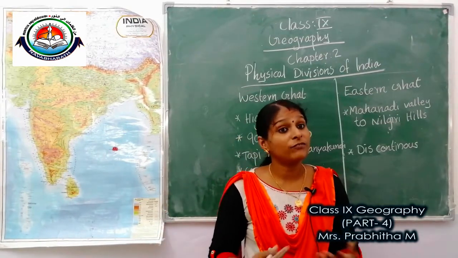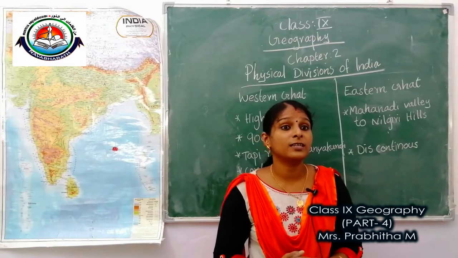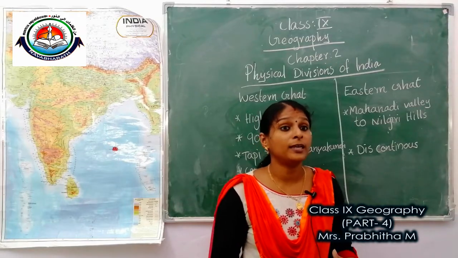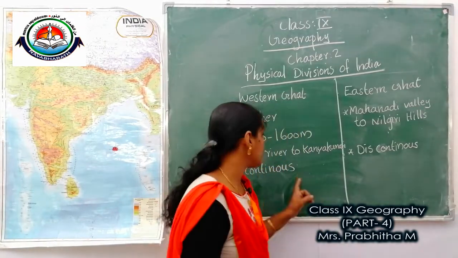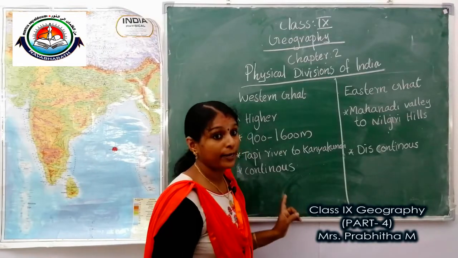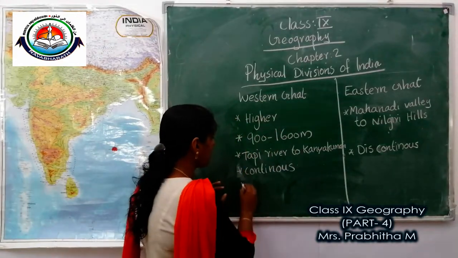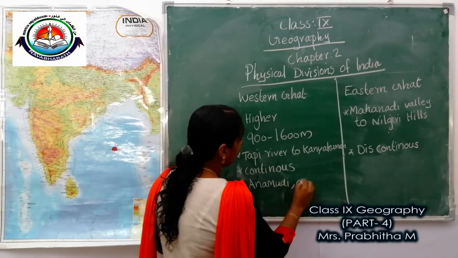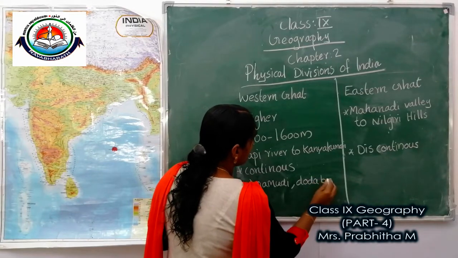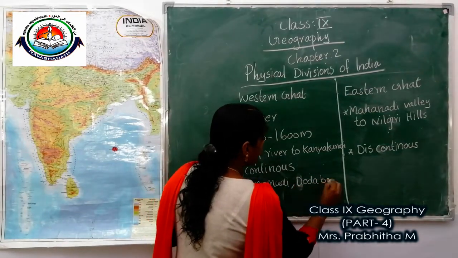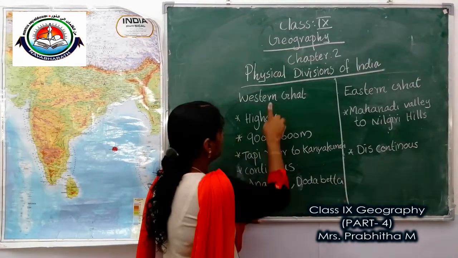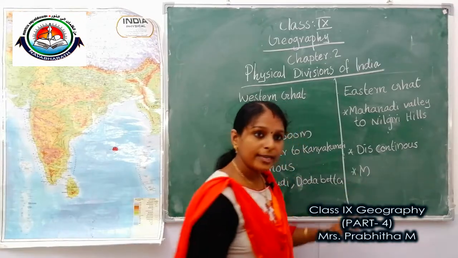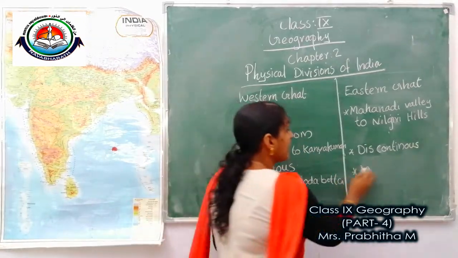Western Ghats are known by different local names. The height of the Western Ghats progressively increases from north to south. The highest peaks in Western Ghats are Anamudi and Doda Beta, and the highest peak in Eastern Ghats is Mahendragiri.